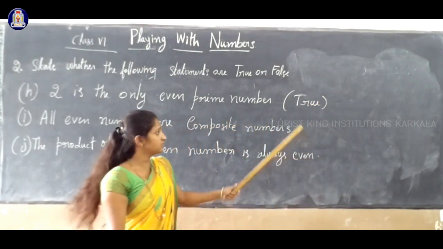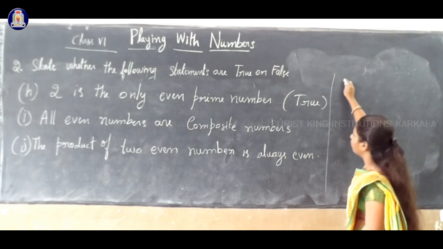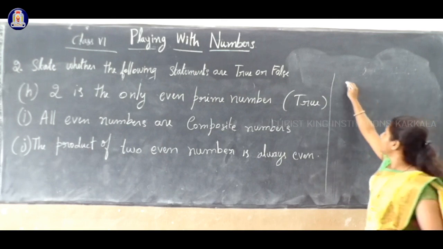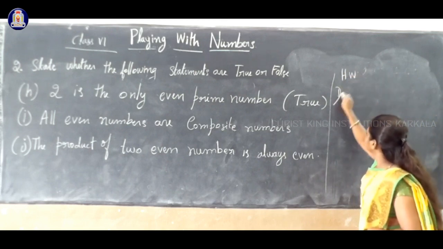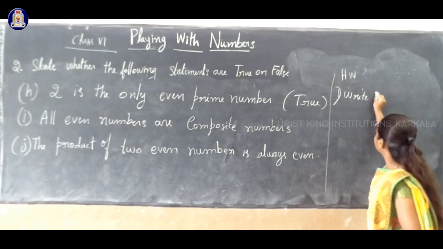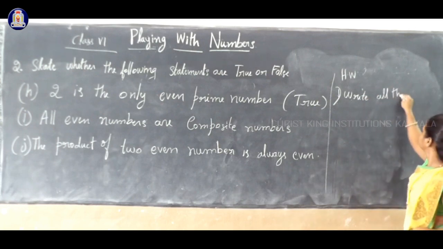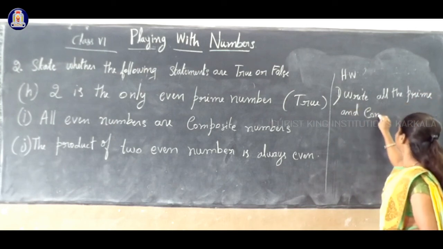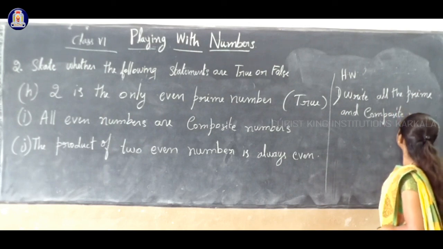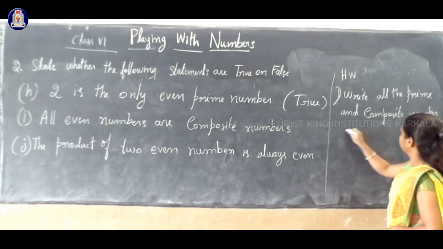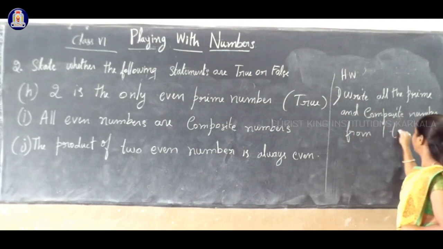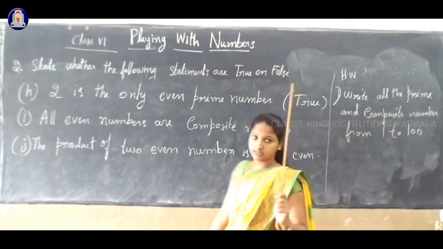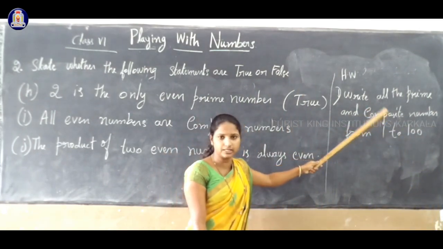So this is the homework. You must write and see. Write all the prime numbers and composite numbers from 1 to 100. Clear? This is the homework question. Write in your notebook all the prime and composite numbers from 1 to 100. Clear? So you write all the prime numbers and composite numbers. Then you can say which is the prime, which is the composite. Then you can identify. Clear?